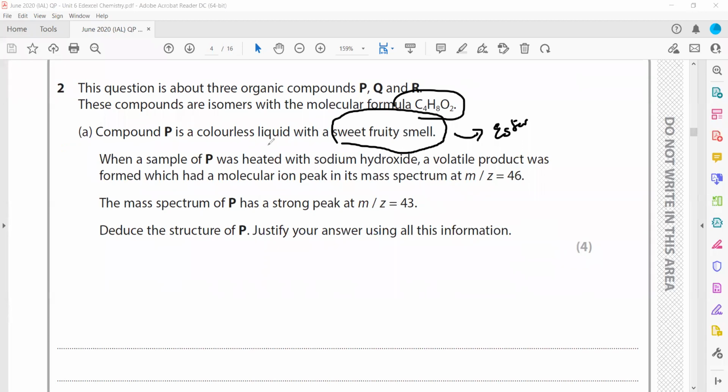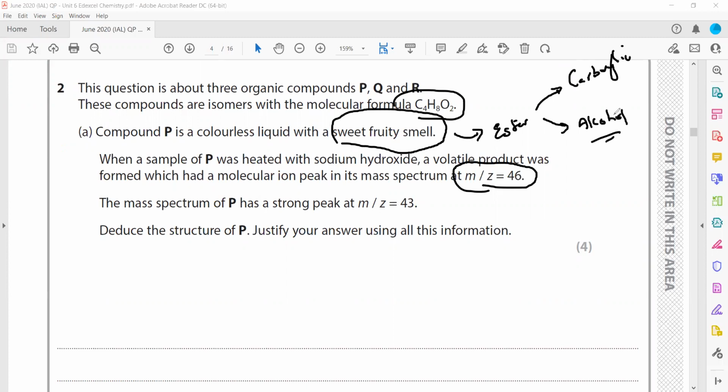It forms a volatile liquid which has a molecular ion peak with a mass to charge ratio of 46. Whenever esters are hydrolyzed, in acidic or alkaline condition, it results in the formation of a carboxylic acid plus an alcohol.